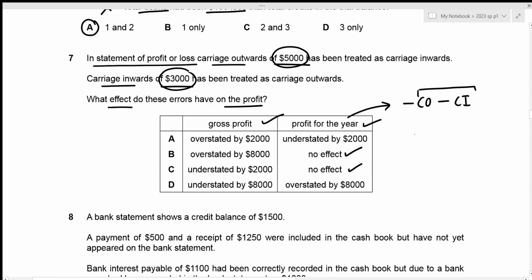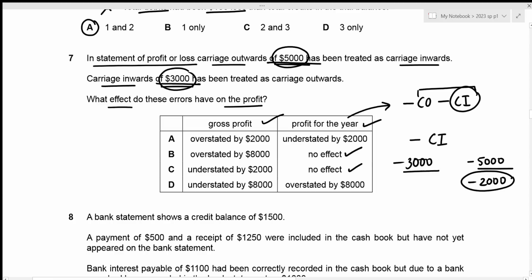Now let's talk about the gross profit. In gross profit, we only treat our carriage inwards as an expense, as a cost of sales, right? Which means that we need to subtract carriage inwards. So the correct subtraction would be the amount of 3,000, because that is the correct balance of our carriage inwards. But we treated carriage outwards as carriage inwards, which means that we actually subtracted 5,000 instead of 3,000. So instead of subtracting only 3,000, we subtracted 5,000, which means that we also subtracted an additional 2,000 as our cost, which means that our gross profit has been deducted by an additional 2,000.